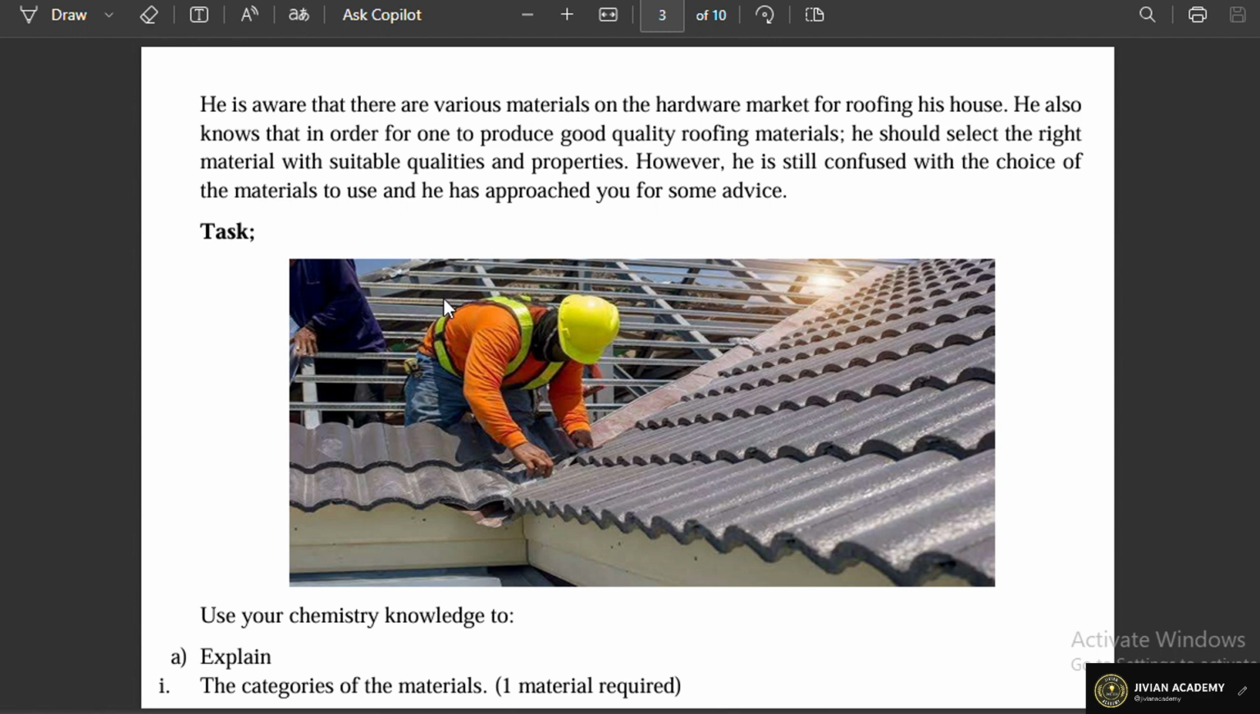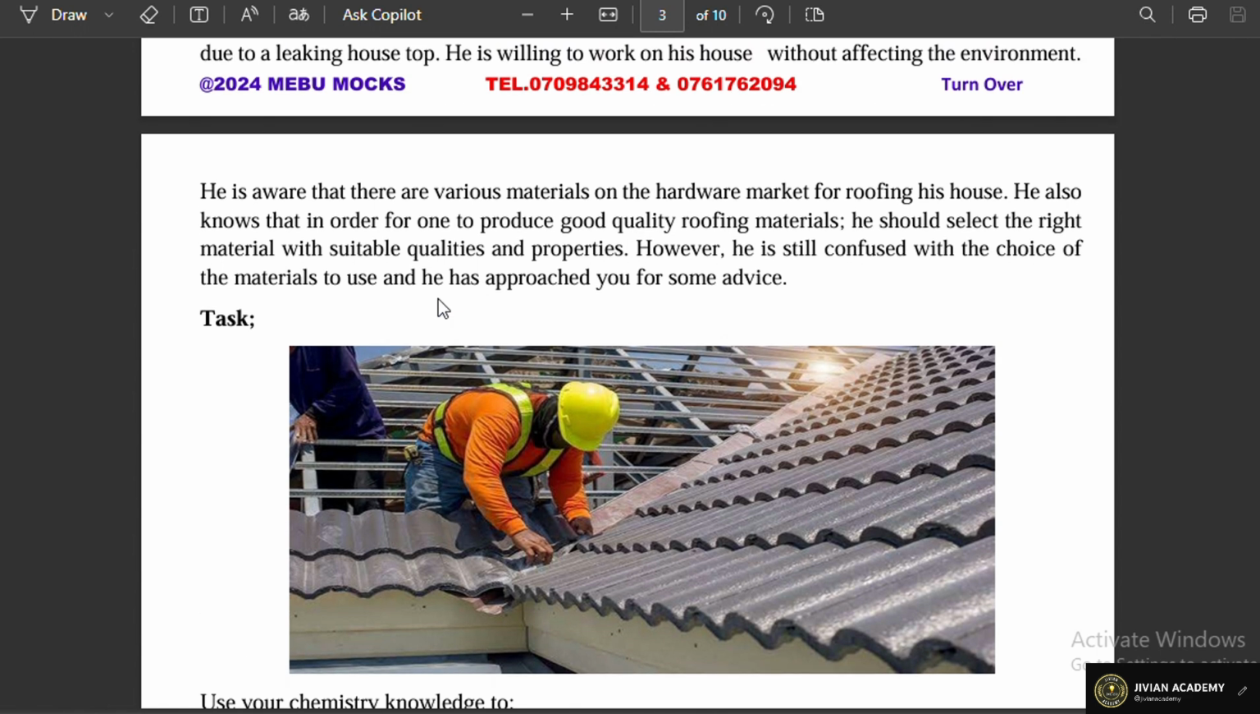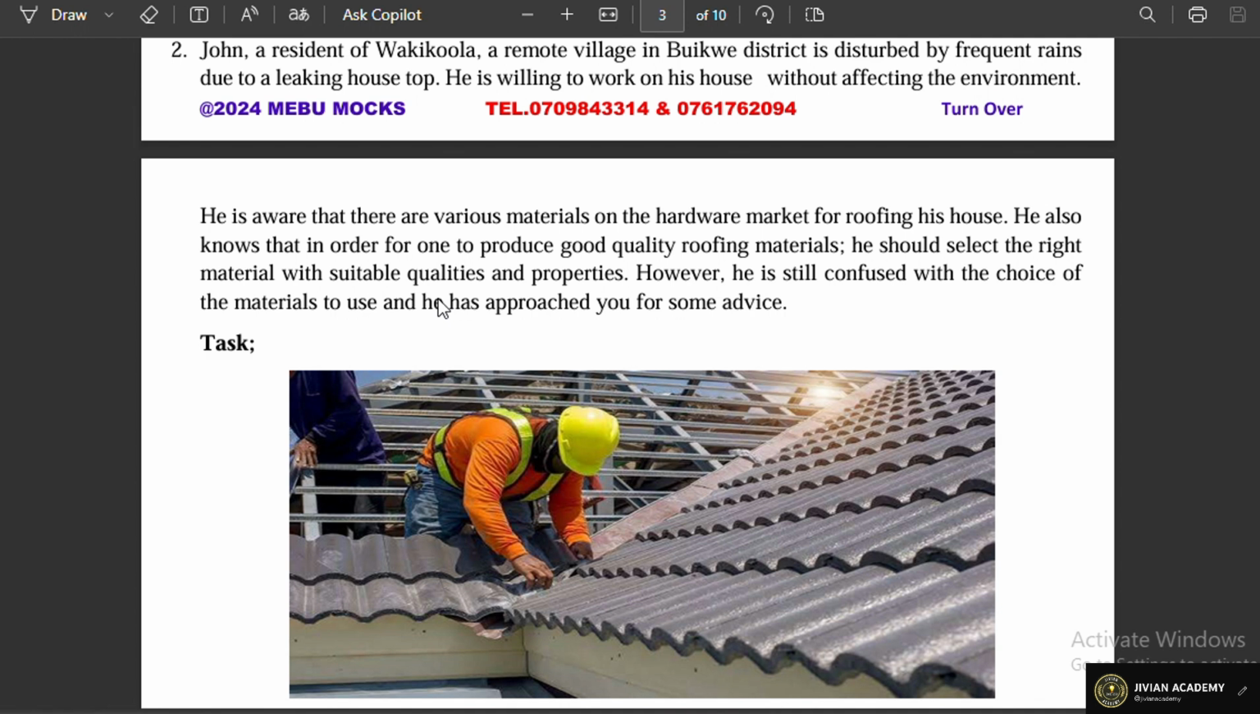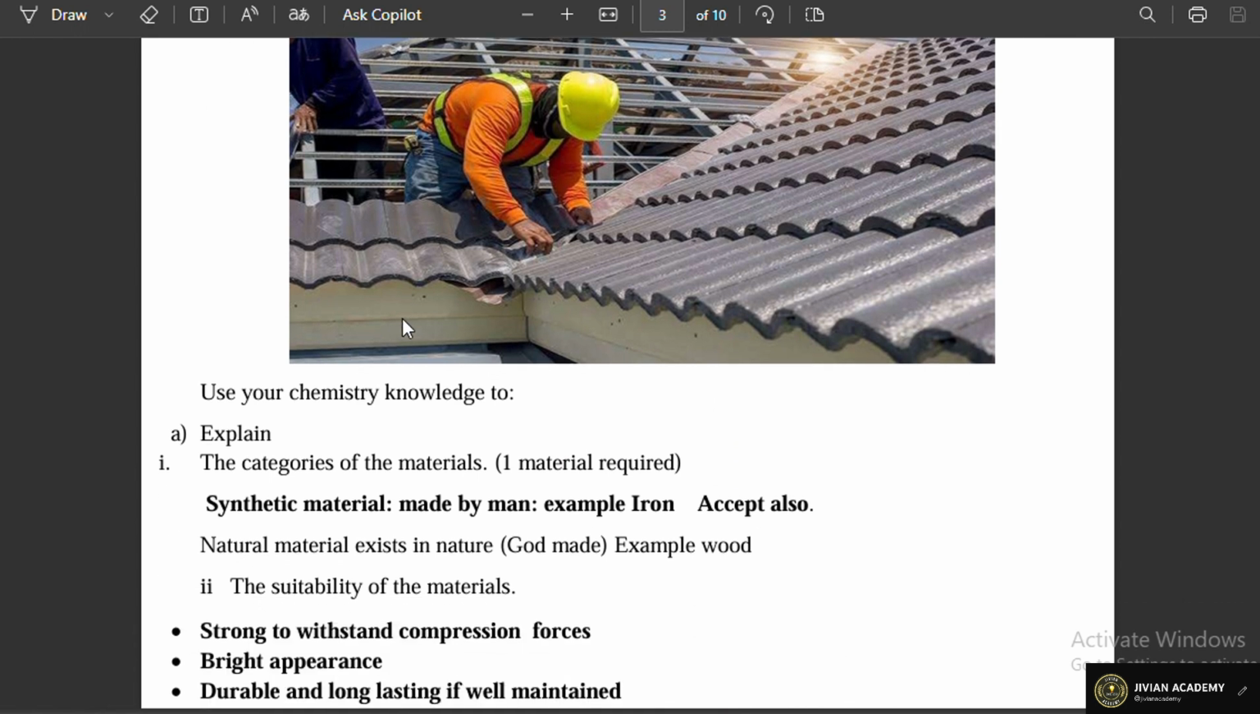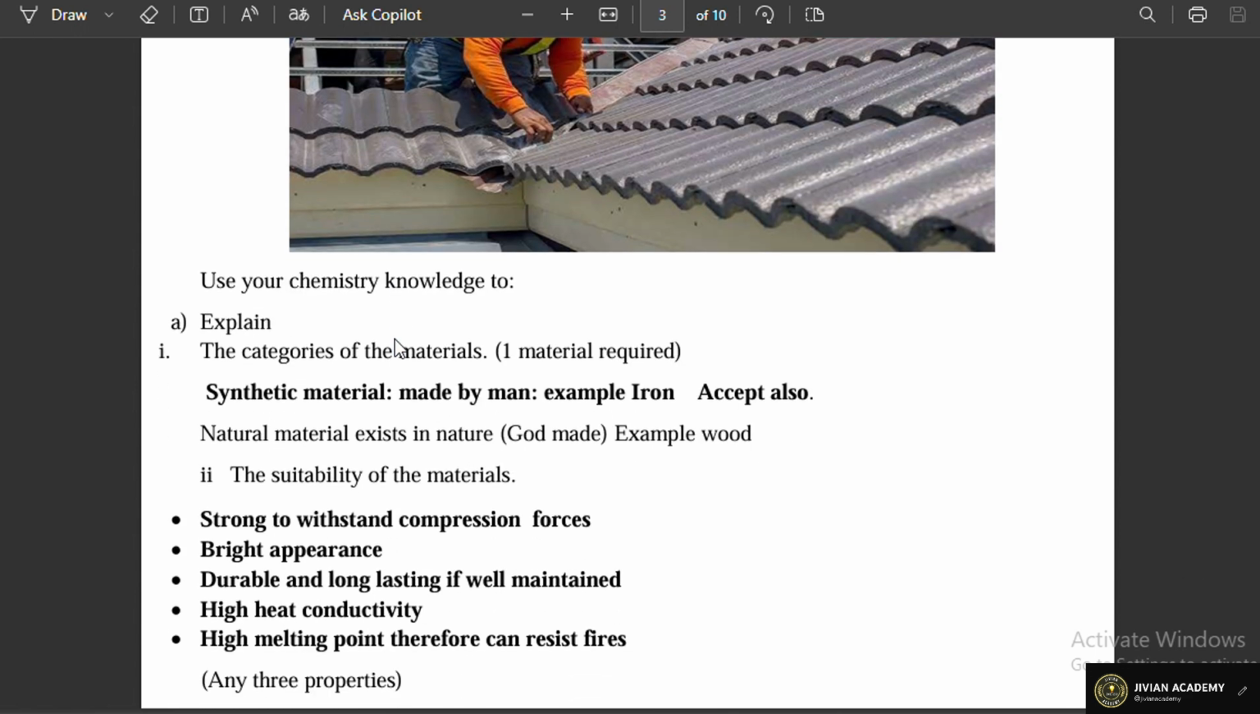So we expect a learner in this case to identify the key information in the scenario. You can see that the challenge here is choosing quality materials for roofing. Now, it is all about materials, which is a topic in Senior 1, second term. So it says, using your chemistry knowledge, explain the categories of materials. When you're asked about the categories of material, we expect you, if possible, to first define the material. Then you give examples in line with the information given in the scenario.